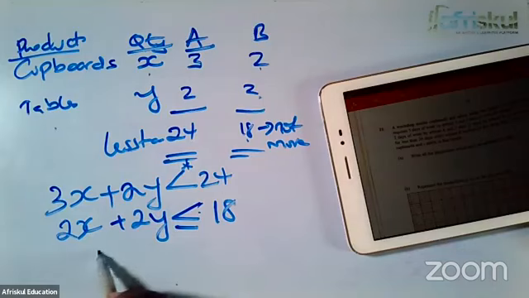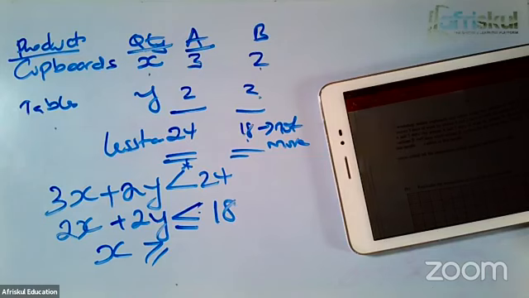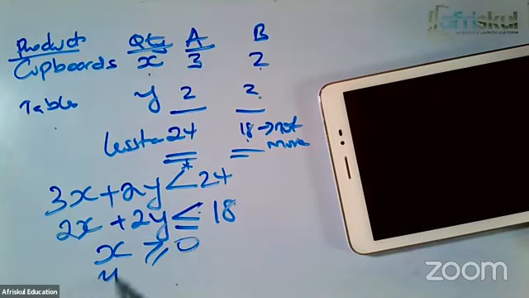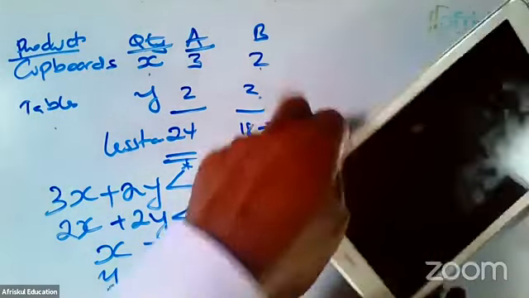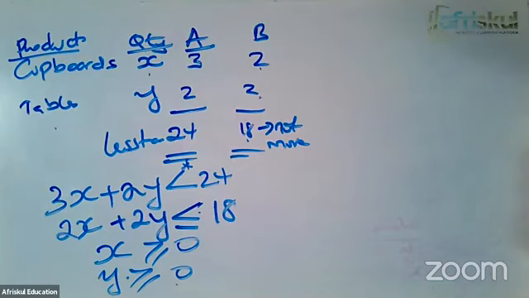And then the other condition is that X, cupboards, can never be negative. So X is greater than or equal to 0. The same case with Y, which is greater than or equal to 0. So that is it. Now, ladies and gentlemen, having done that, what do they want us to do in the second requirement?